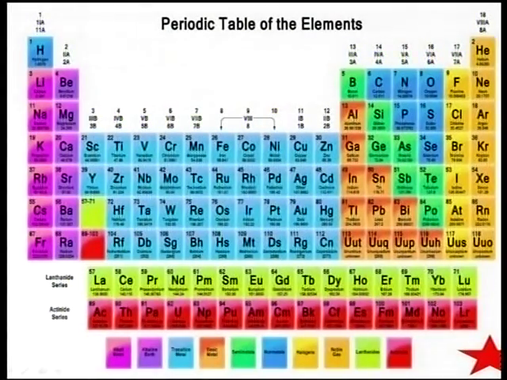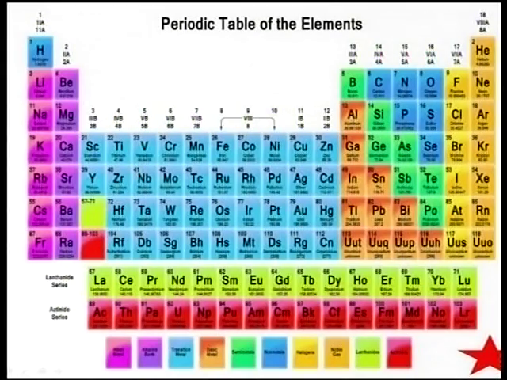Okay. I am asking one question to all of you, listen carefully. Which element belongs to the third group and the third period? When you observe it, the third group has boron, aluminum, gallium, indium, thallium, correct. And the third period has sodium, magnesium, aluminum. So the element in the third period and third group is aluminum.